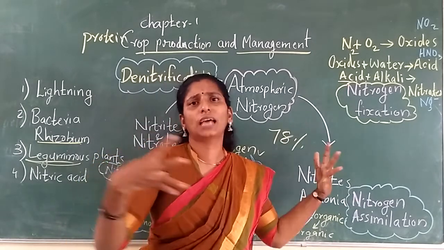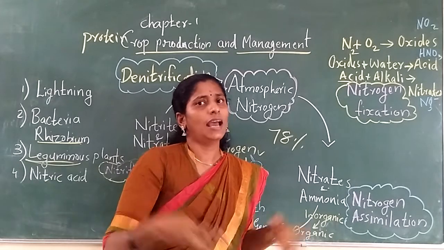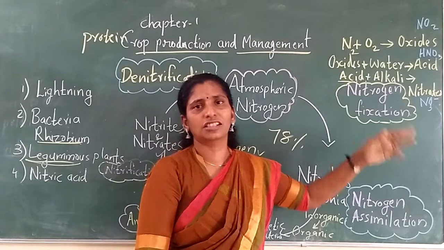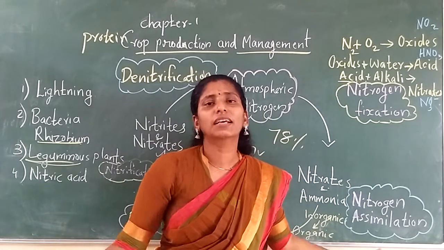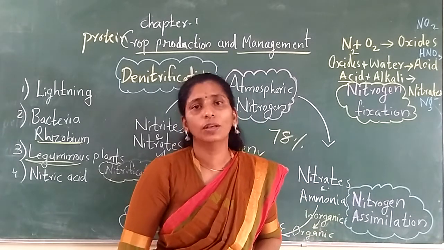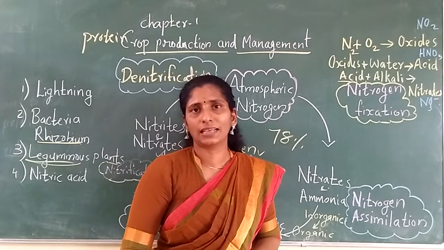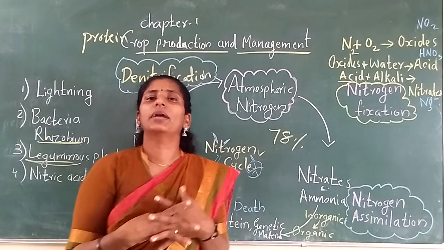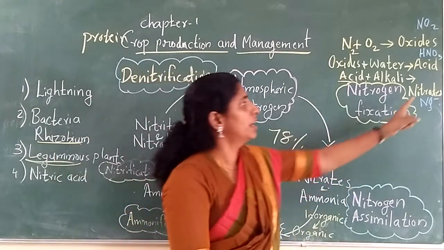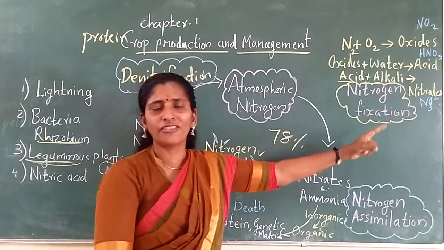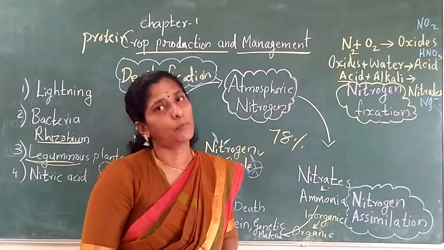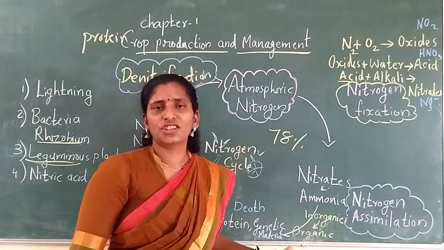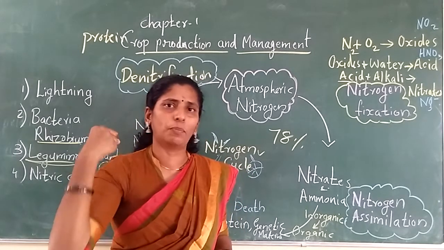This nitrogen oxide combines with water and forms acid, nitric acid. And this nitric acid, in the soil, combines with some alkali. You may learn in chemistry what alkali is. Calcium carbonate, like that many alkalis are there. It combines with the alkali and forms nitrates and also ammonia. So nitrates and ammonia are formed, and these are very easily absorbed by the plants.